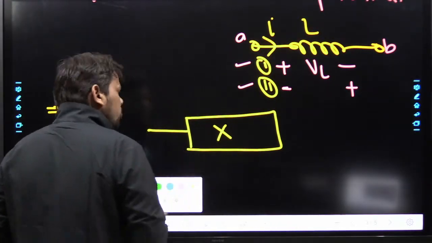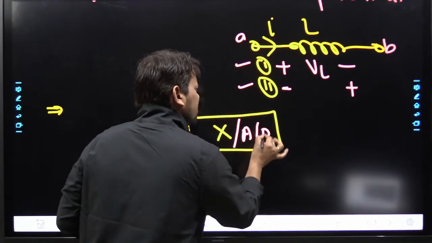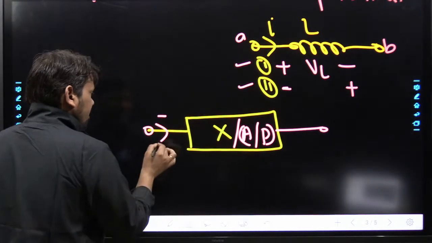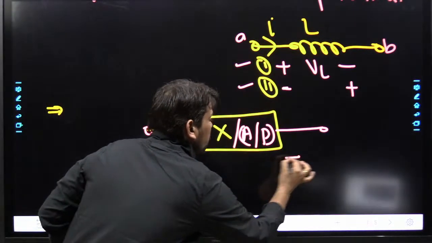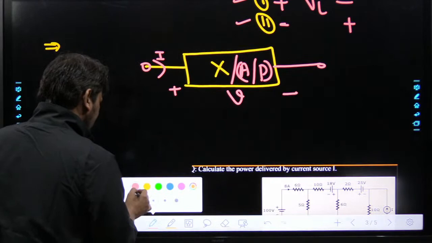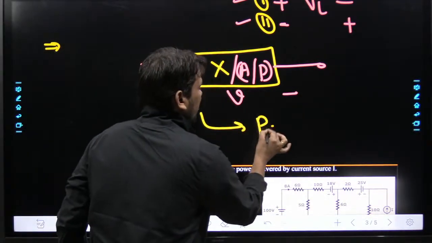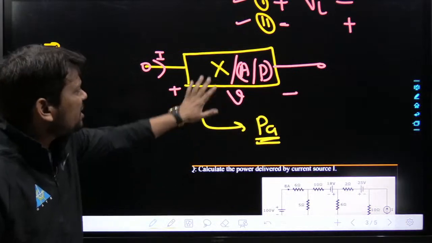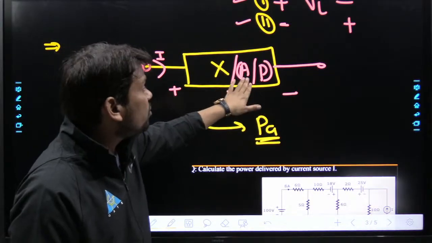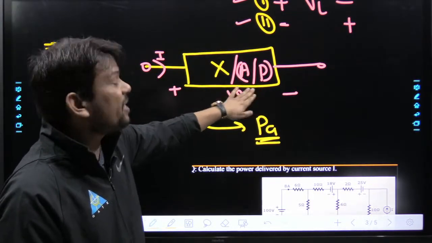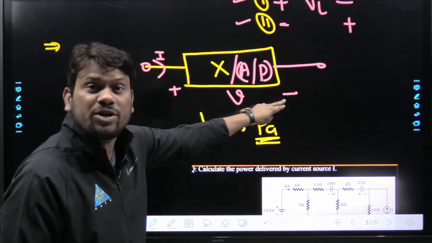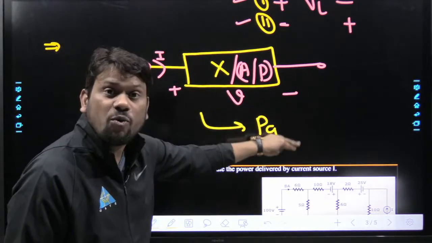Here, if the current is flowing from higher to lower potential in this fashion, then this element will absorb power. Doesn't matter whether it is an active or passive element: resistor, inductor, capacitor, voltage source, current source, AC, DC, independent, dependent, anything. If the current is flowing from higher to lower potential, guaranteed our element is going to absorb power.